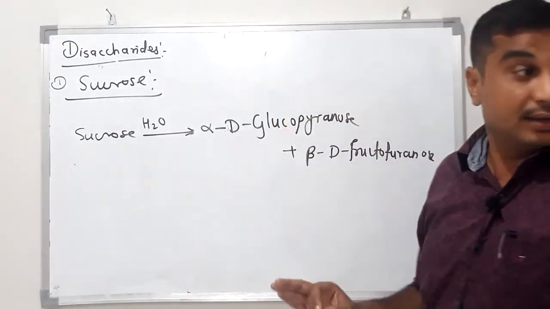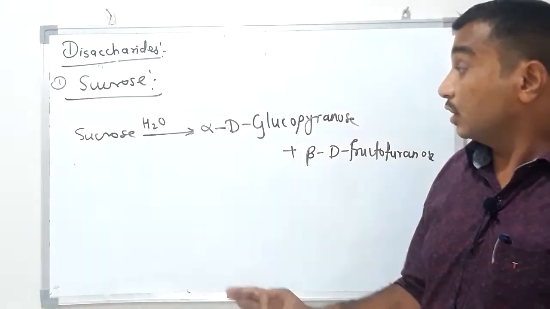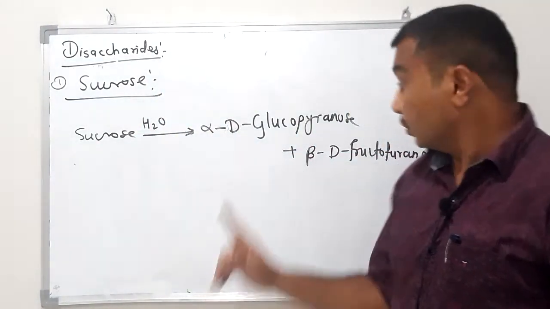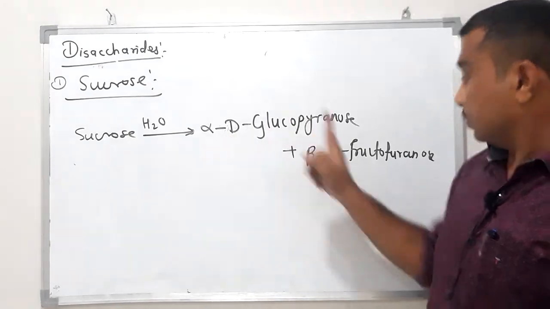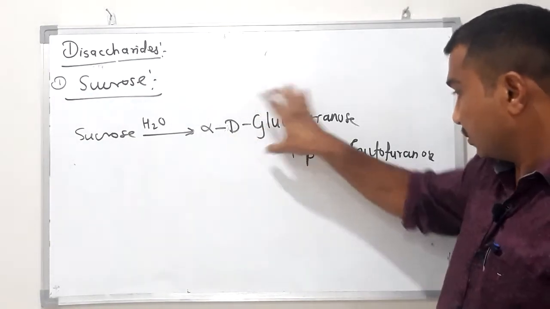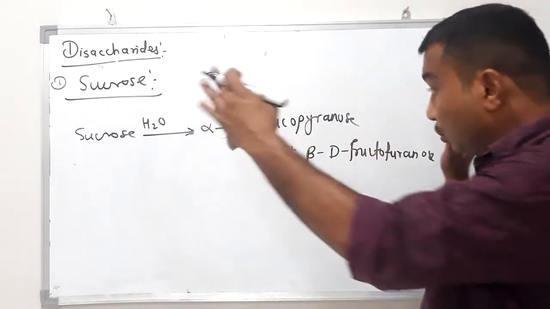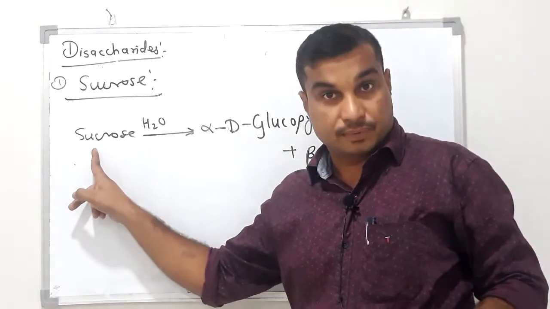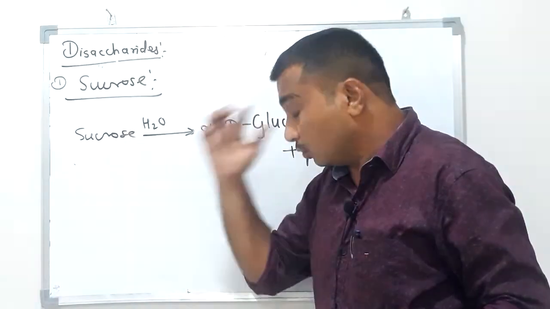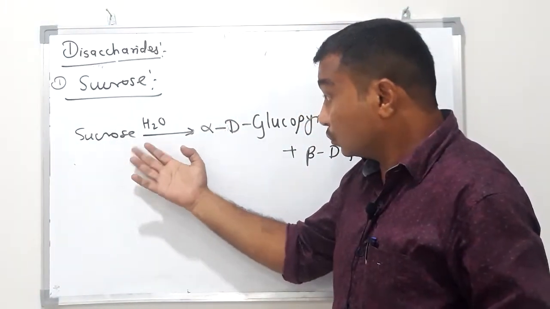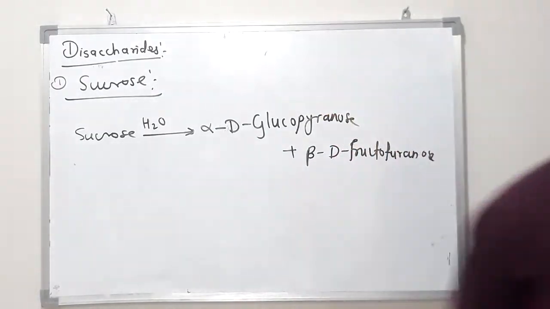Now I will try to draw the structure for the sucrose molecule. We know alpha D glucopyranose and beta D fructofuranose, these structures are well known. So combine them, you will get sucrose. See how we can draw the structure for sucrose. I will come soon.